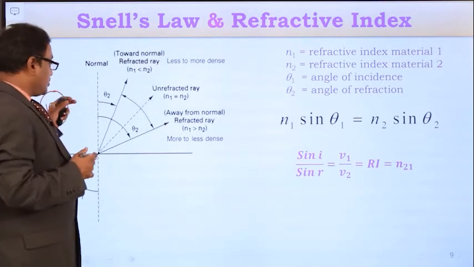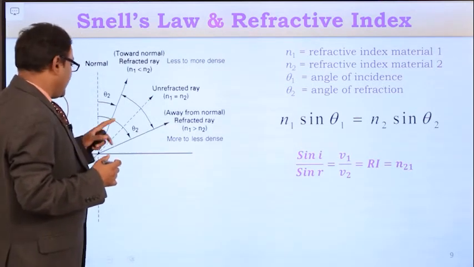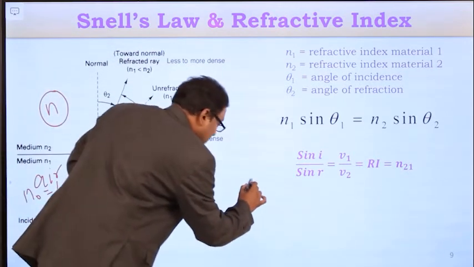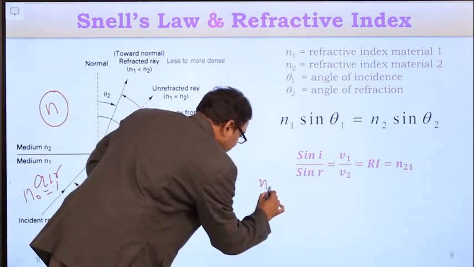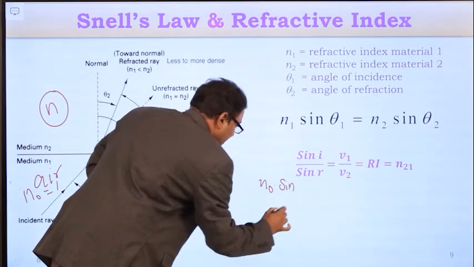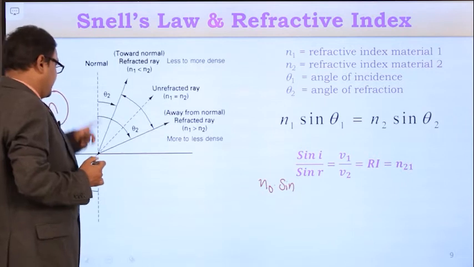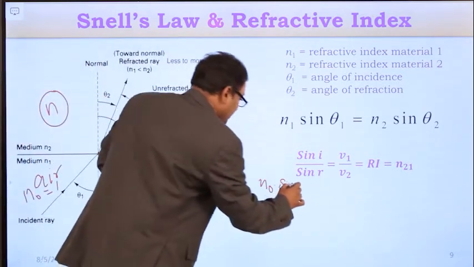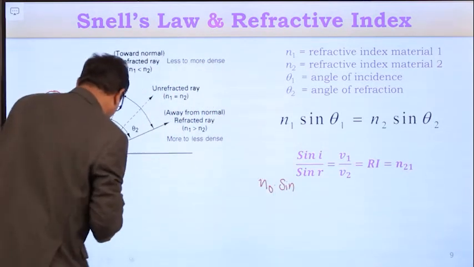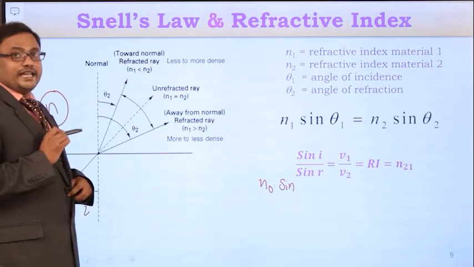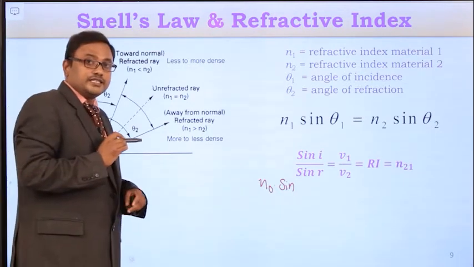So in this particular case, according to Snell's law, the refractive index of free space, n0, into the sine of the corresponding angle in medium 1 with respect to the normal, that is theta 1, or for your comfort, consider this as i.